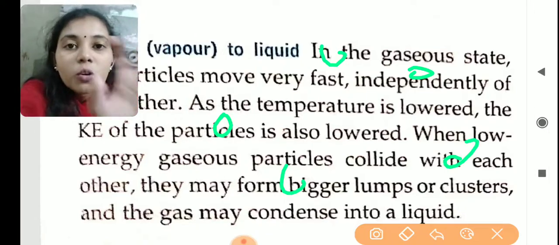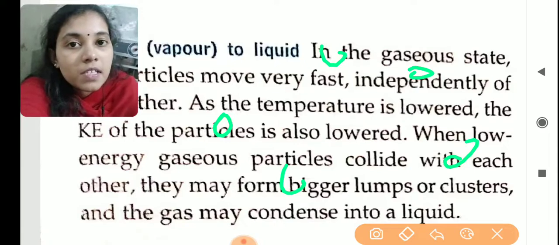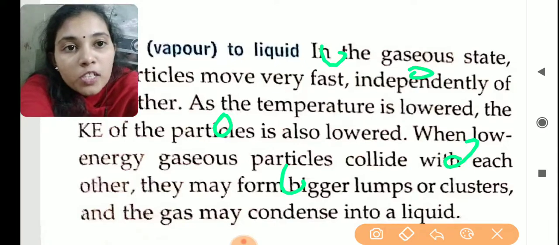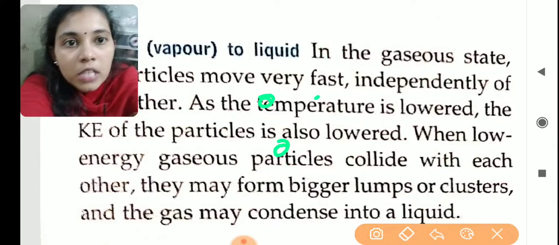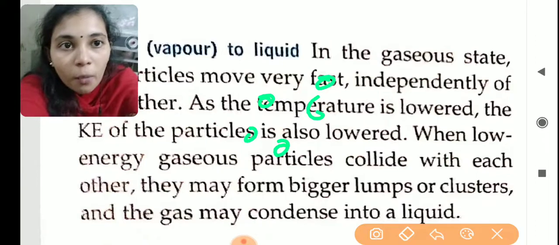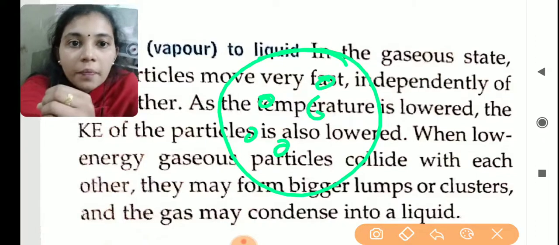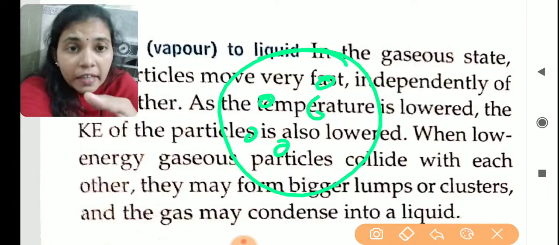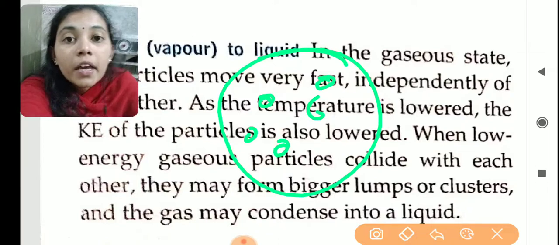So when we are cooling this water vapor, or when we are cooling this gas, what happens is their intermolecular space will decrease, and they will come closer and closer. Like this way, they will come closer and closer. As a result, they will form a cluster. Cluster means a group. They will form a cluster, and they will finally condense. Condensation will take place and turns into a liquid.